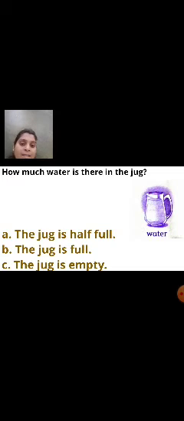See, now I can see some water in this picture. In this picture there is one jug. In that jug I can see water. So that means the third option, that is the jug is empty, is not right. Okay, the jug is half full. This option is also not correct. Then which option is correct here? Yes. The jug is full. Now next question.